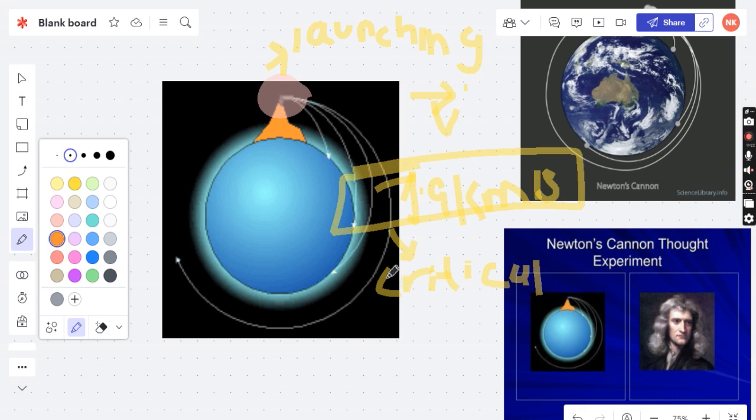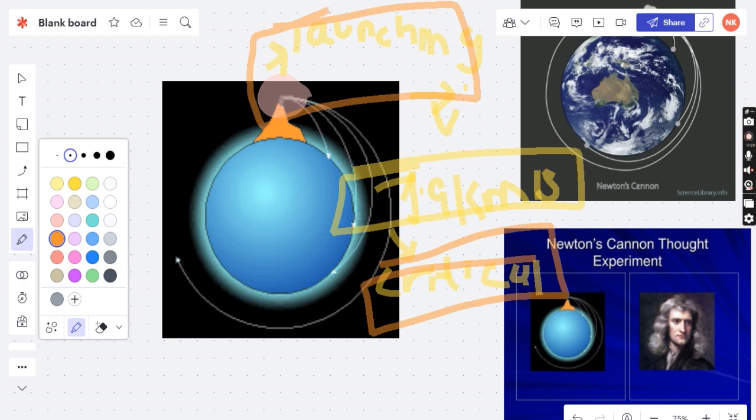In the next video we're going to discuss the next concept, which is the satellite, and the formula through which we have gotten this value.